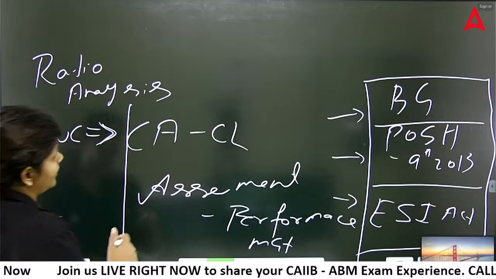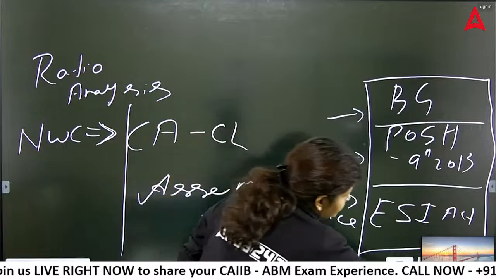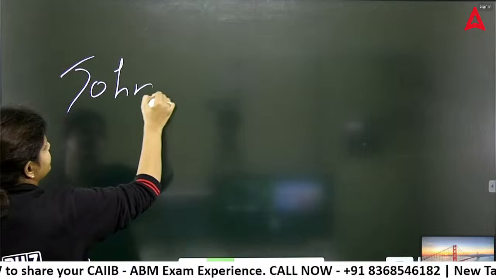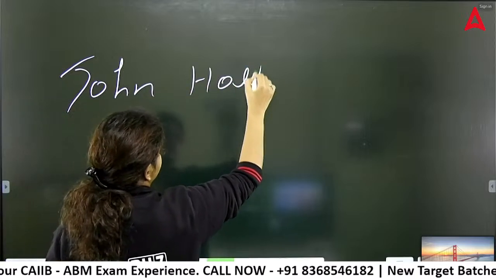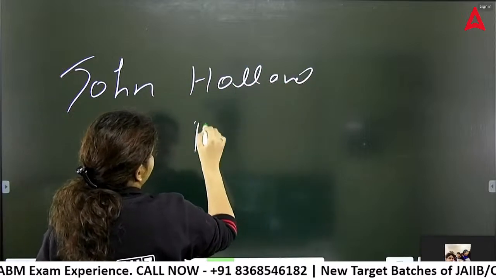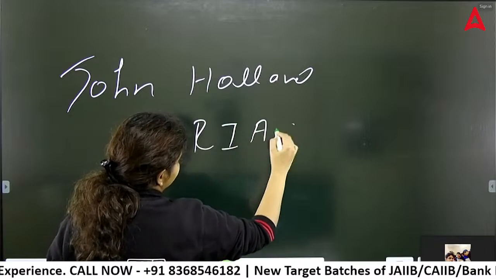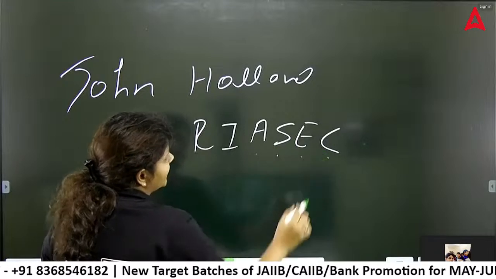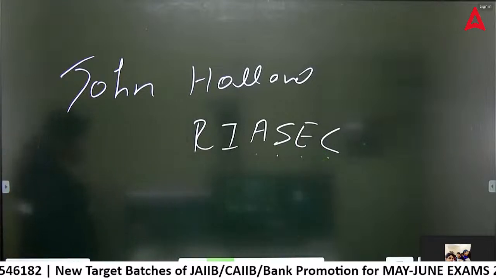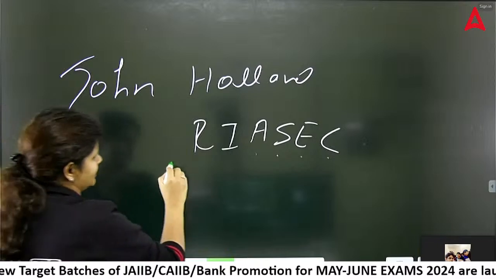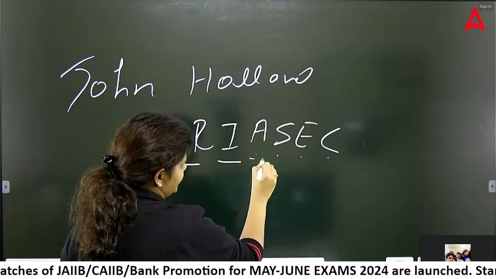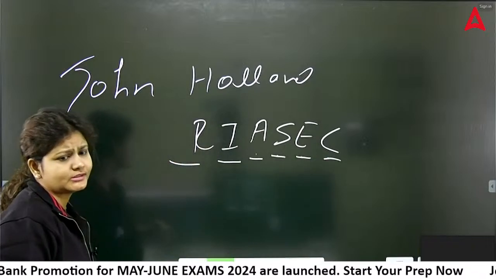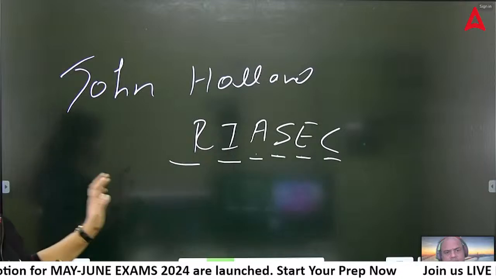John Holland theory. One question was from the John Holland theory also, that is the personality theory, RIASEC: realistic, investigative, artistic, social, enterprising, and conventional. Yesterday in the marathon, I explained what is realistic, what is investigative, artistic, social, enterprising, and conventional. So we have to choose a profession according to the personality, right?